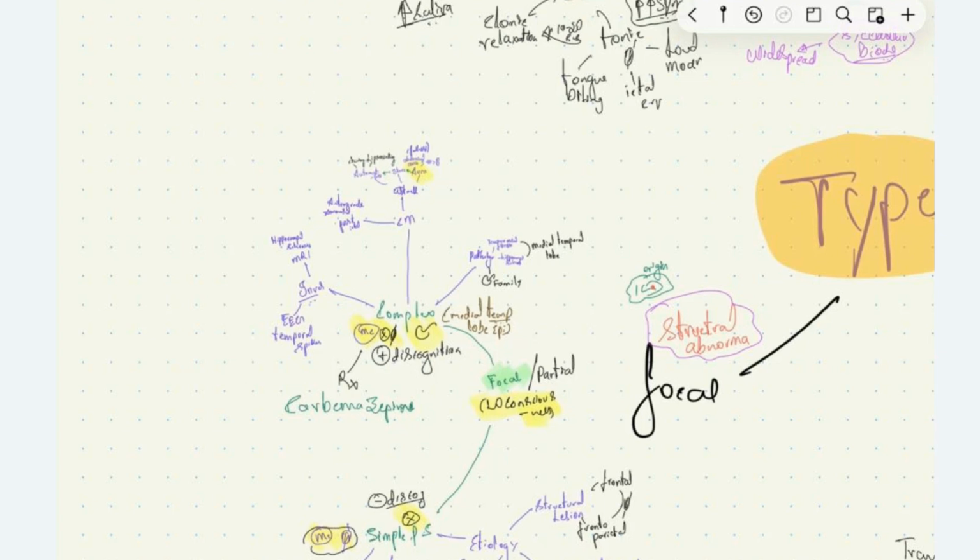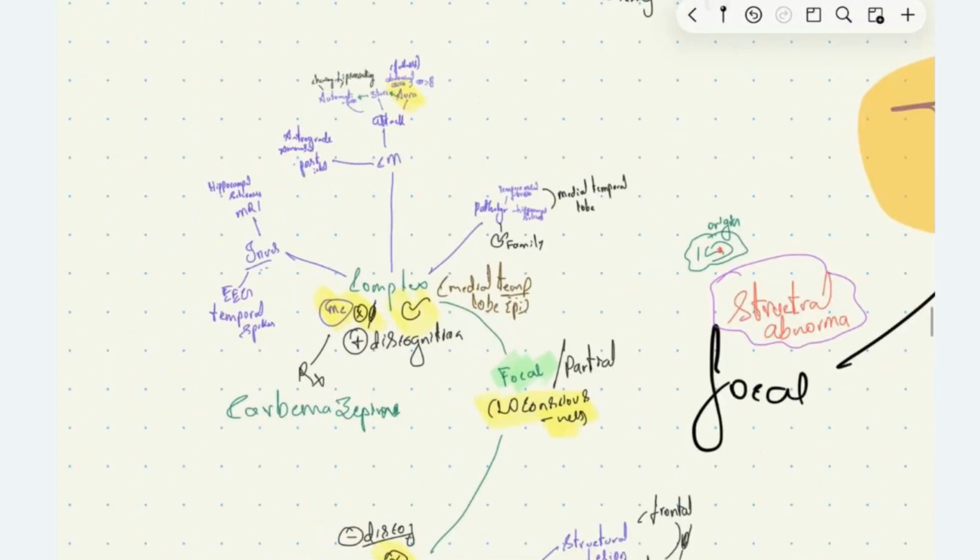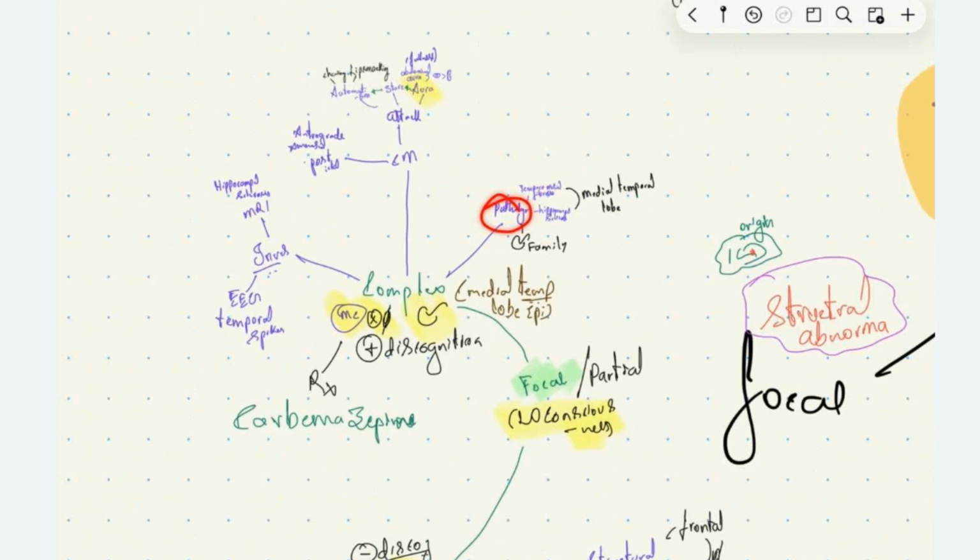It's not usually due to structural lesions. One of the most important epileptic syndromes causing complex partial seizure is medial temporal lobe epileptic syndrome. In that, the etiopathology is temporomesial fibrosis and hippocampal sclerosis in the medial temporal lobe, and there will be